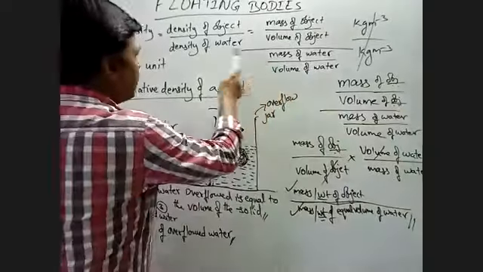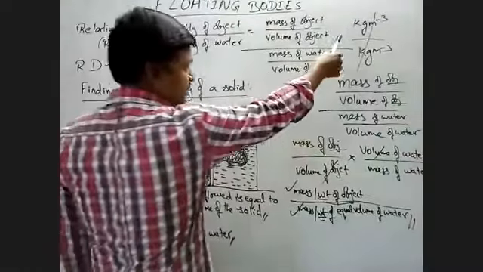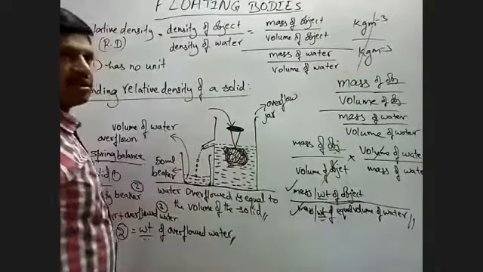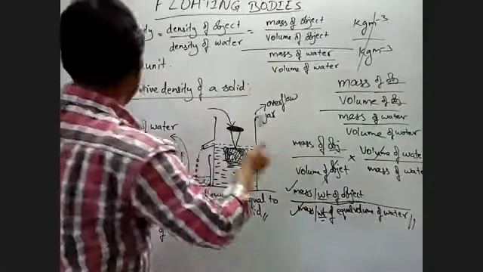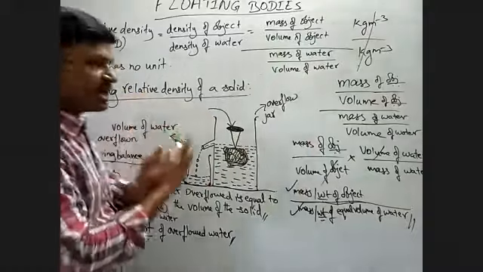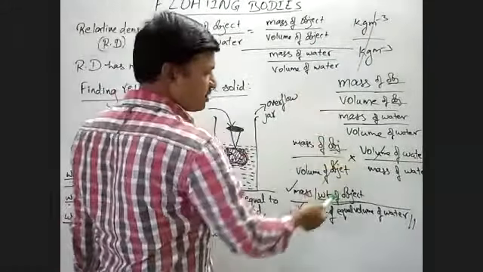Again, density of water is the mass of water by the volume of water. Then if you write the unit, kg per meter cube, so kg per meter cube cancel. Therefore, relative density has no unit. Relative density has no unit. So from that we simplify this formula.